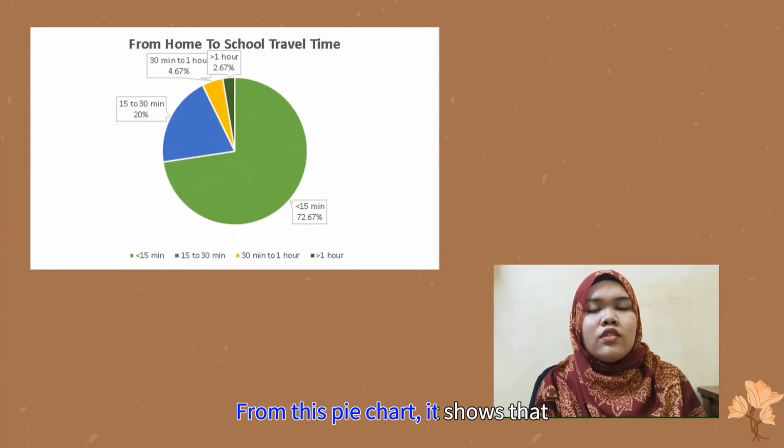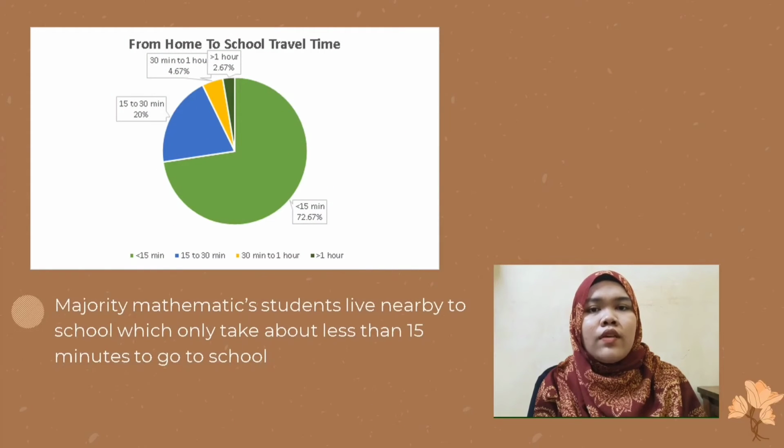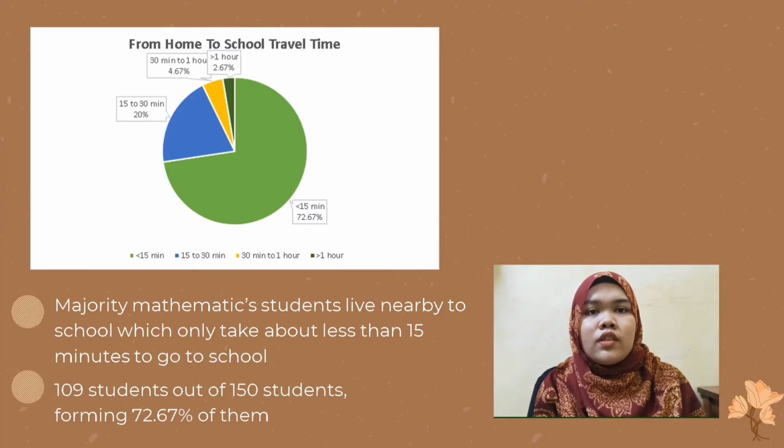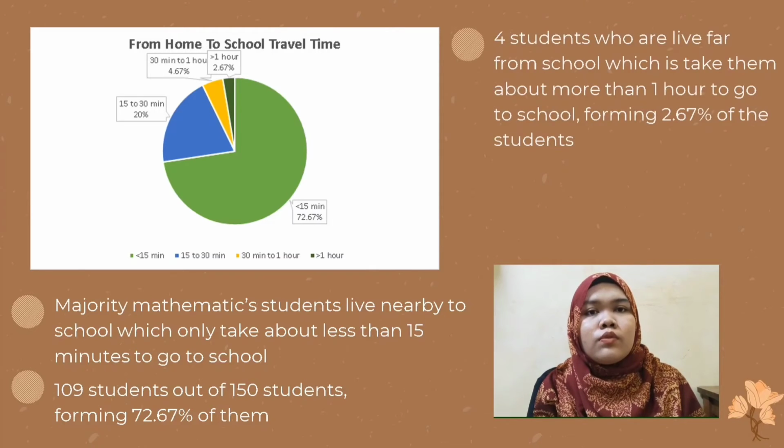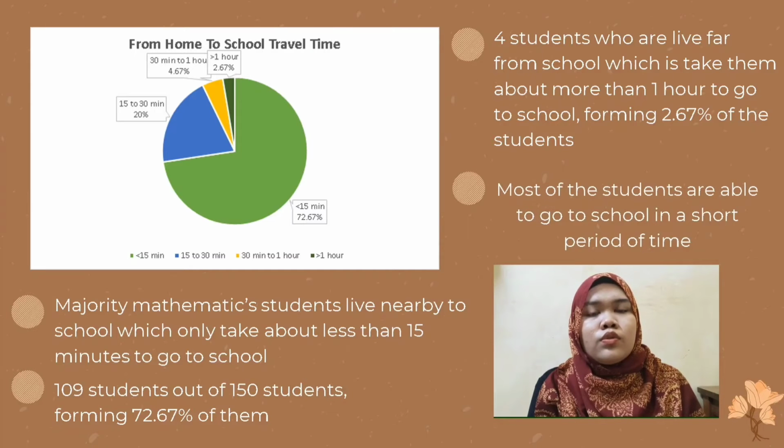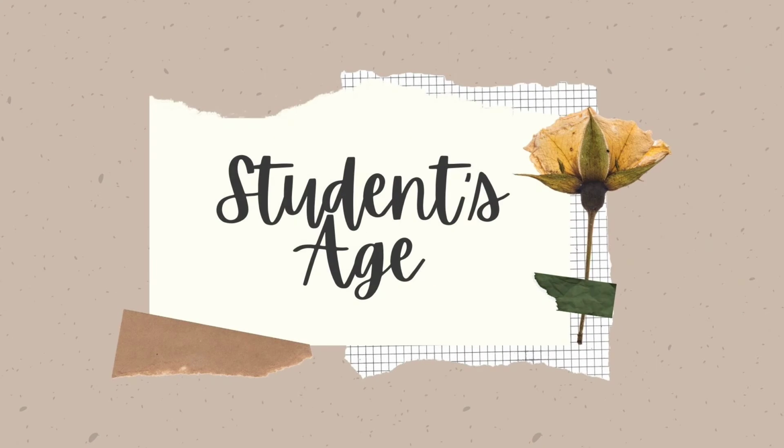The travel time can be related to the number of school absences. From this pie chart, it shows that the majority of mathematics students live nearby school, taking less than 50 minutes to go to school, which is 109 students out of 150 students, forming 72.67% of them. However, there are also 4 students who are far from school, taking them more than 1 hour to go to school, forming 2.67% of the students. Basically, most of the students are able to go to school in a short period of time.